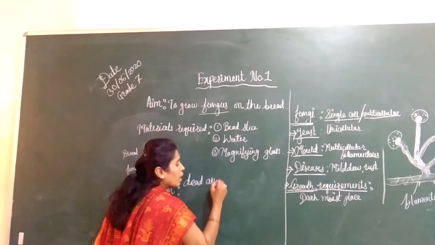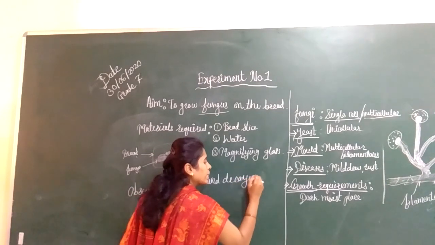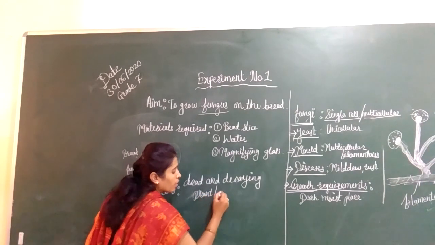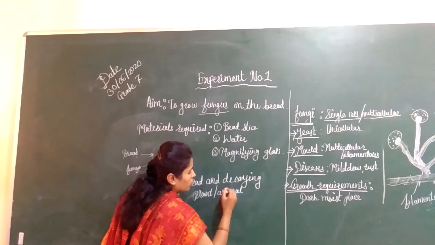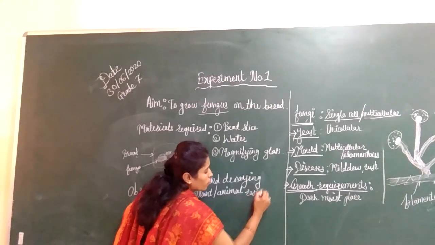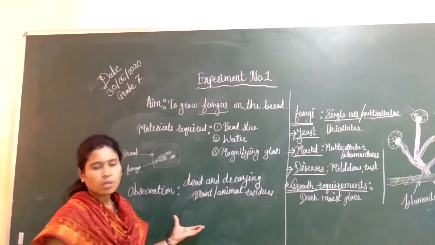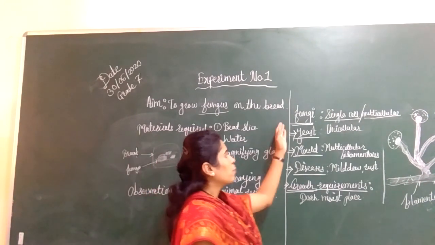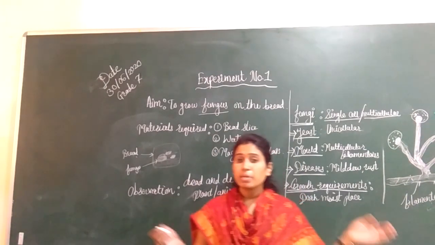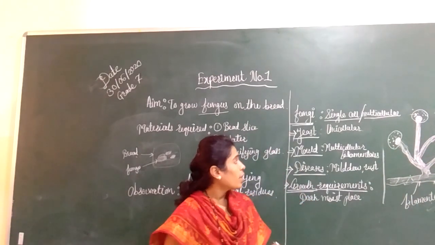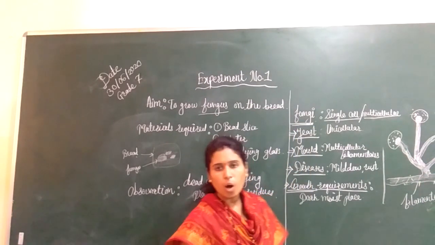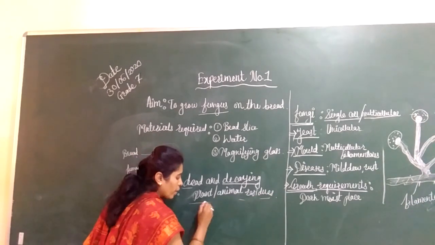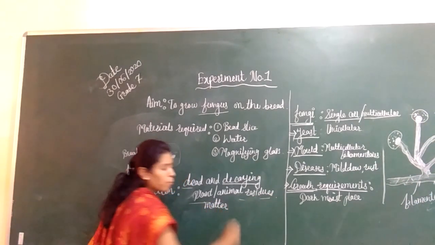plant or animal residues. Okay students, what are fungi? Fungi are organisms, a type of microorganism. They may be single-celled or multicellular, but they grow on dead and decaying plant and animal residue or any kind of dead and decaying matter.